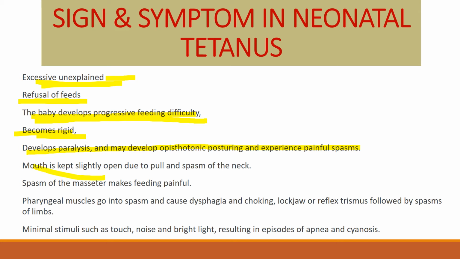Mouth is kept slightly open due to pull and spasm of the neck. Spasm of the masseter makes feeding difficult. Pharyngeal muscles go into spasm and cause dysphagia and choking, lockjaw or reflex trismus, followed by spasm of limbs. Minimal stimuli such as touch, noise and bright light result in episodes of apnea and cyanosis. So these are some signs and symptoms in neonatal tetanus.